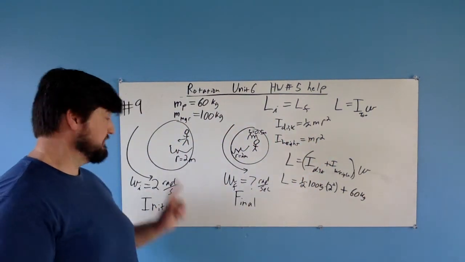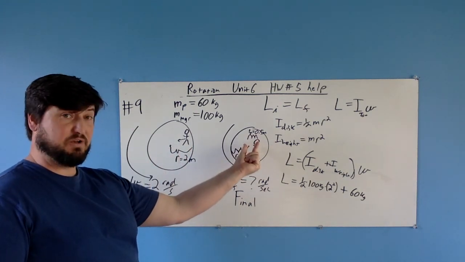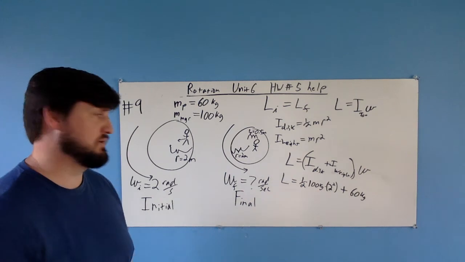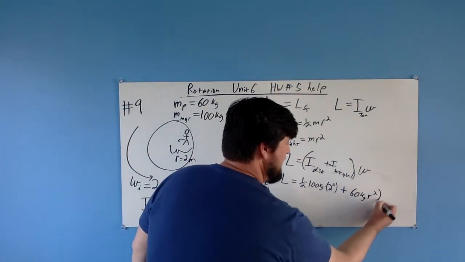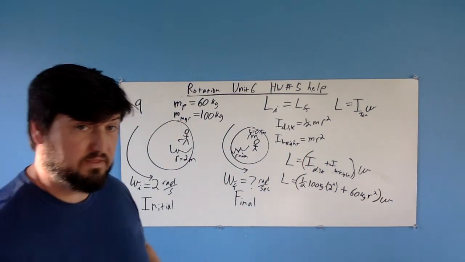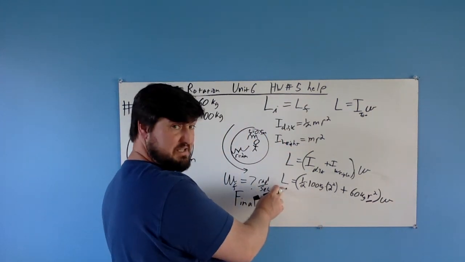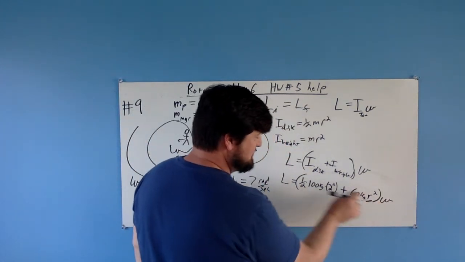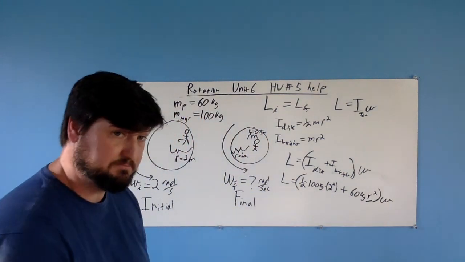Does that change? Well, he started out 2 meters out, and then he walks in until he's only half a meter away. So that's the thing that changes, okay? So I'll just put r squared here, and times your omega. So that's the formula we've got to work with. And here's the thing that changes. This changes. This number is constant. So if this changes and that's constant, everything else in there is constant, that also has to change.